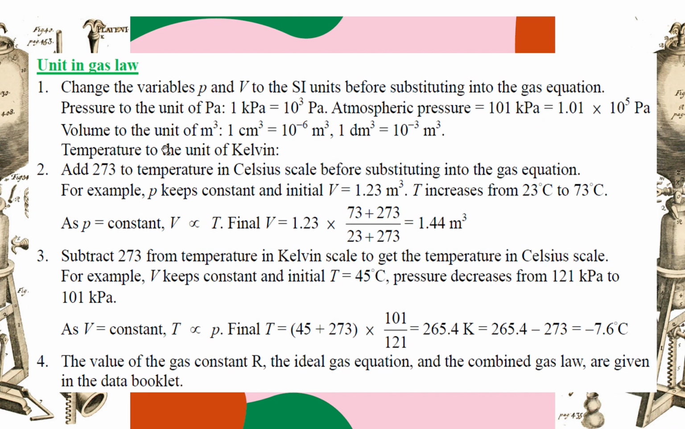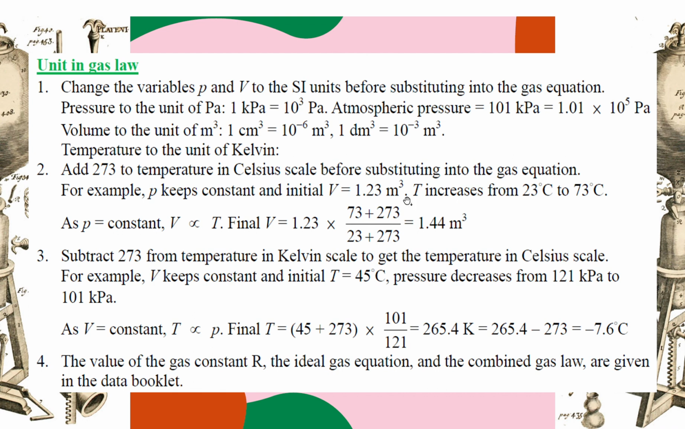And the volume of the gas has to be in cubic meters. So 1 cm cubed is 10 to the power negative 6 meters cubed. 1 dm cubed is 10 to the power negative 3 meters cubed. You need to change it. But when you change the units correctly, your reward is that what you get is correctly the number of moles. So you also need to add 273 to the Celsius scale before you plug into the equation.